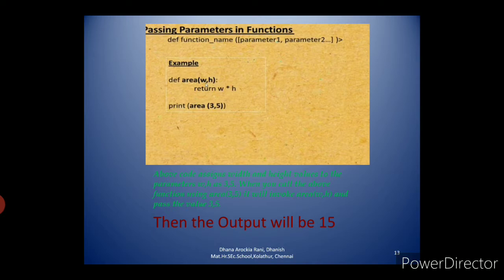Then what will be the output? Obviously 3 into 5, 15. The output will be 15. So when the interpreter sees the function call statement, it will invoke the function which you have defined. The moment it sees the function call statement, it will invoke the function definition. So here the return w into h will be executed and the calculation will take place. Then the output will be 15.